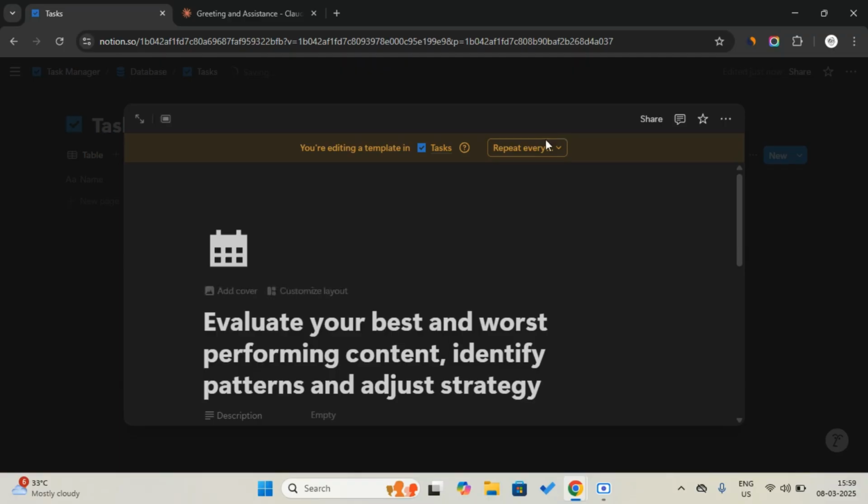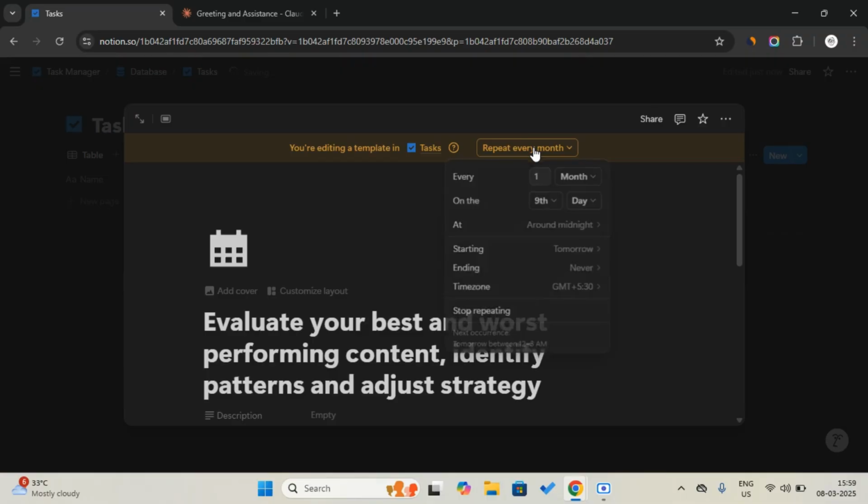And now let's go here and select month, and then once every 1 month. Select that, and then select the date, which day you want to show this. Let's select the middle of the month.